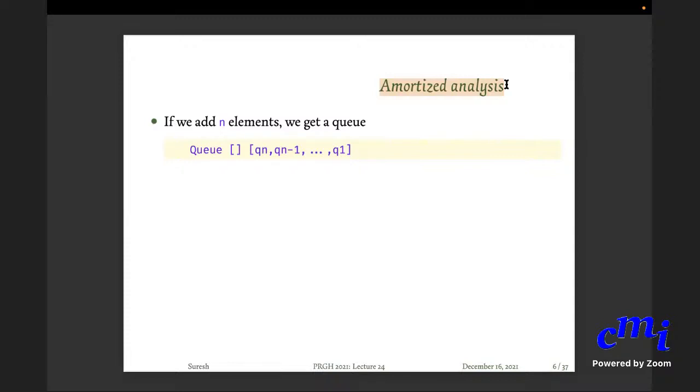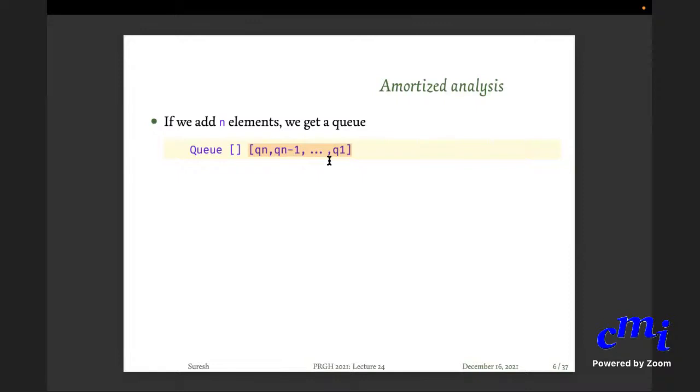So suppose you are doing a lot of queue operations. Let us say at some point of time you have added n elements to the queue. Okay, then you will get a queue because you are going to add at the rear, right? Q1 is the first element that is added. Q2 will be added before it. Q3 will be added before it, etc. So you will get this queue: Qn, Qn minus 1, dot dot dot, Q1. Okay, the front queue will be empty. So you started out with an empty queue and you've added n elements. This is the scenario.